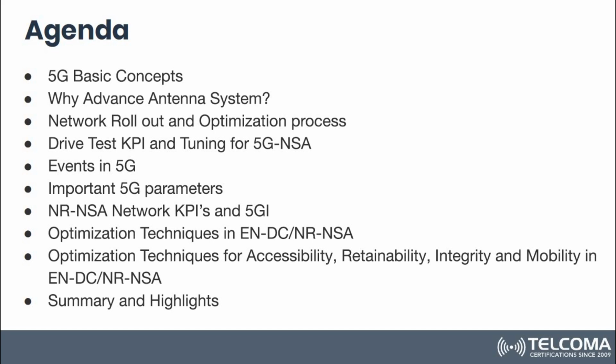We'll be covering categorically different KPIs like accessibility, retainability, integrity, and mobility for ENDC and NR-NSA optimization techniques. And then in the last, we'll be covering a summary and highlights of what we have studied in this whole session.